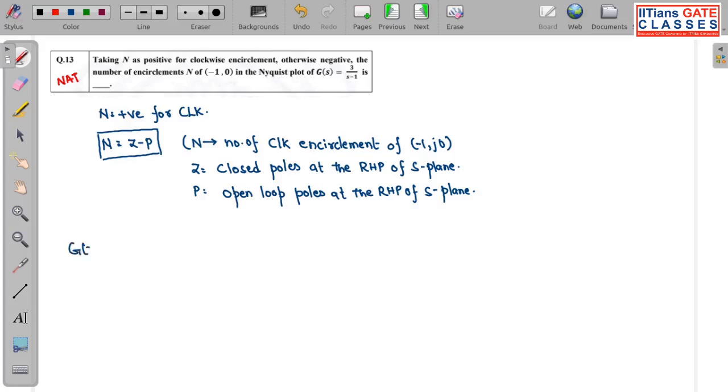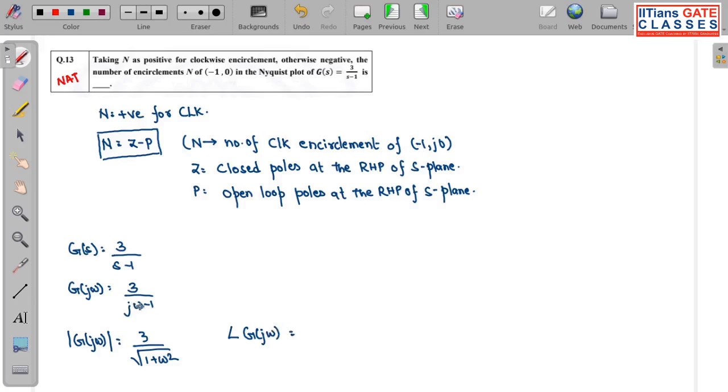So G(s) is given as 3/(s-1). So G(j omega) is 3/(j omega - 1). So if I want to write the magnitude of G(j omega), it will be 3 over the square root of 1 plus omega squared. If I want to write the angle,